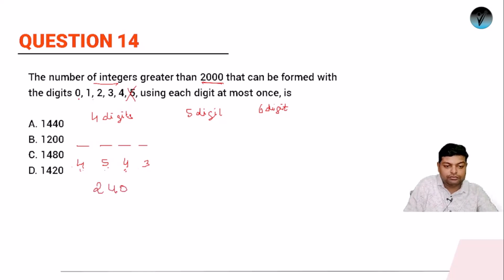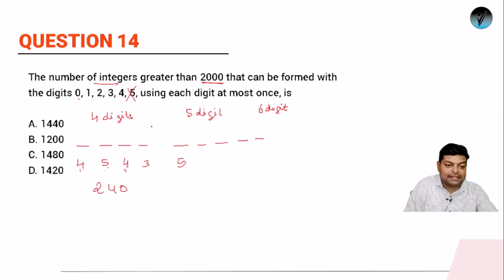Similarly, let's see how many 5 digit numbers can be formed. For this we need 5 blanks. What can we place in the first blank? Except 0, any number, because a 5 digit number will obviously be greater than a 4 digit number. So we can fill it in 5 different ways.